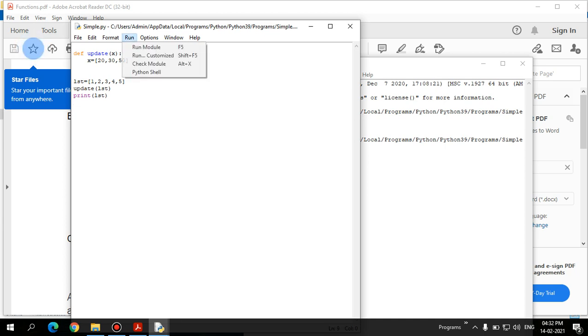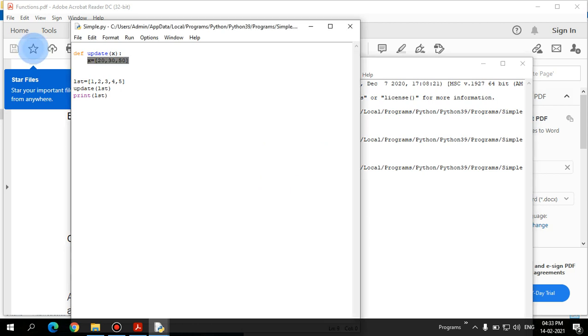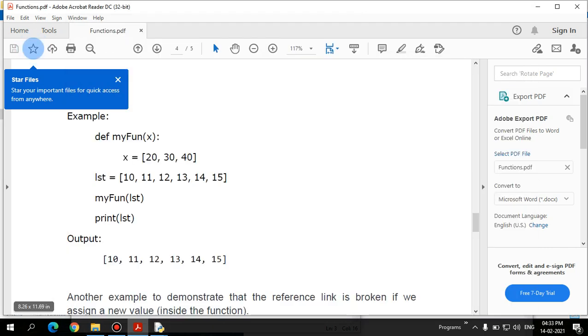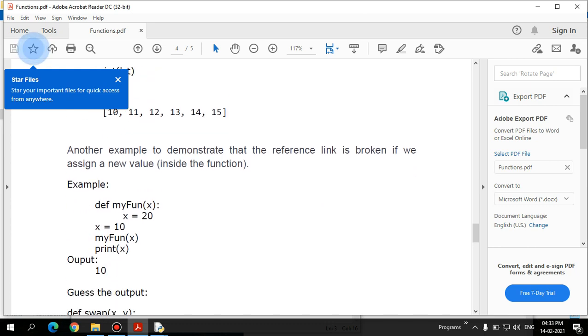The same value is printed here, because when you create a separate list, it is treated as a separate list, and there is a breakage in the link between the original variable and the passed variable. That is the reason the change is not reflected in the main variable, and that is how arguments are passed into the function.